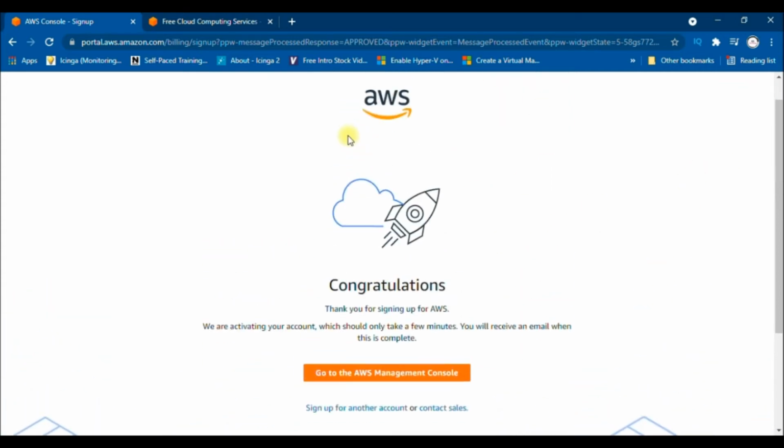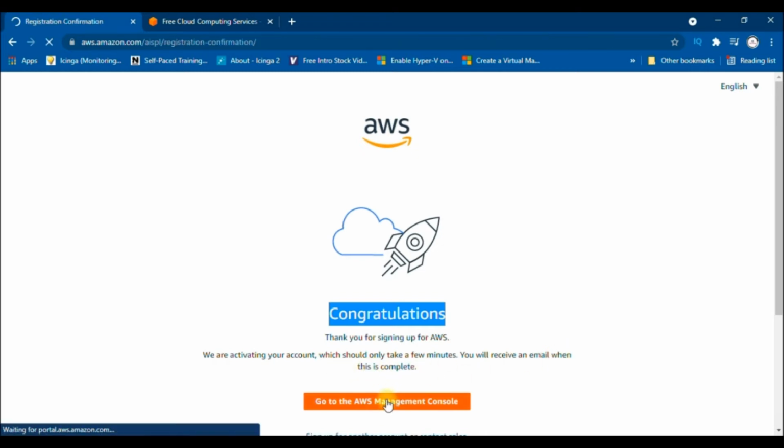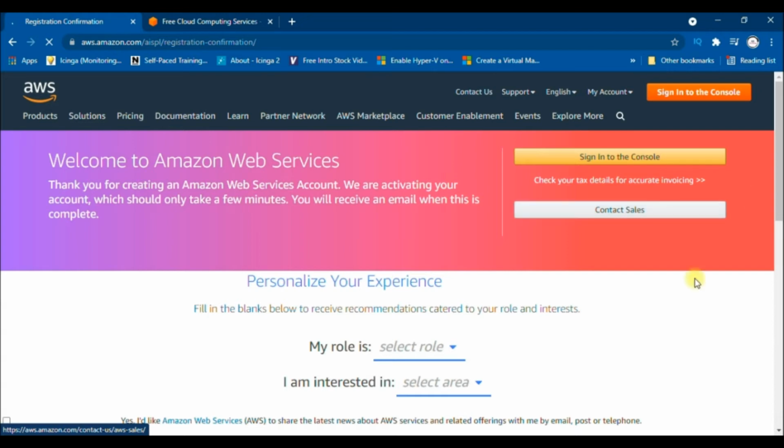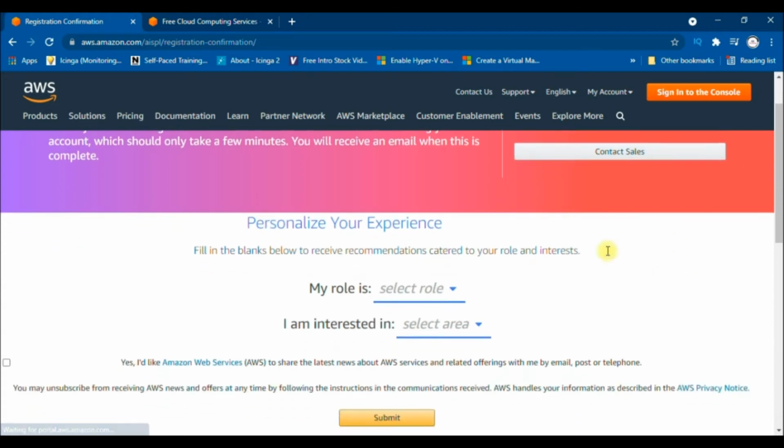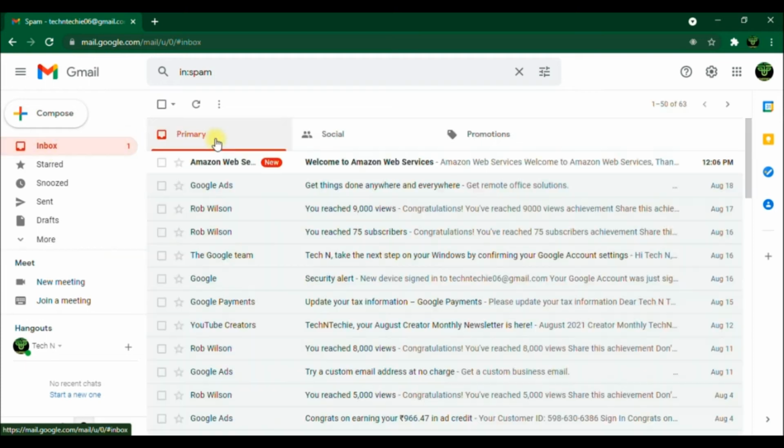Yes, see guys, we have done it successfully and we can see this congratulations page. We are ready to go now with an AWS account free for 12 months. AWS will send an email once it gets activated. Let's go check the email. I will open my Gmail to see that I received the email from AWS. Here it is. I got it.